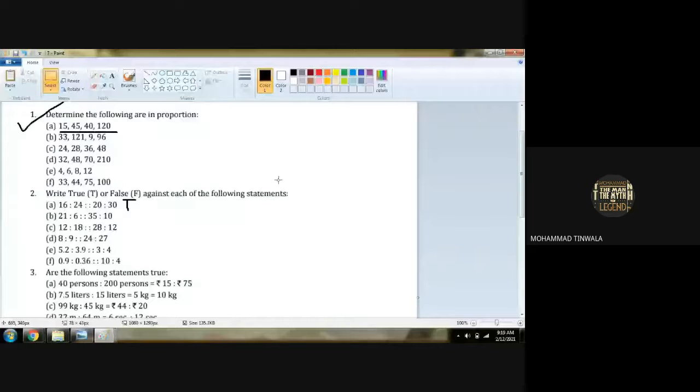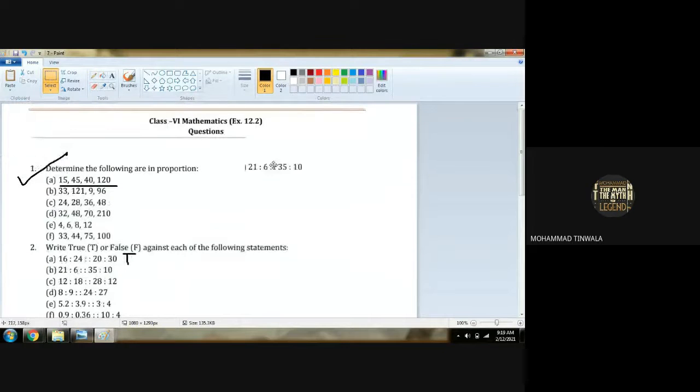What is the second statement? 21 is to 6, 35 is to 10. Is this the question here? What is given? Yes. So can I write here 21 upon 6 and 35 upon 10 like this?